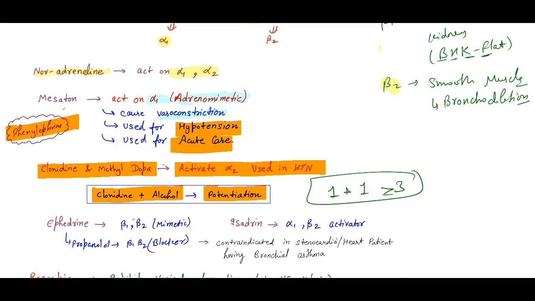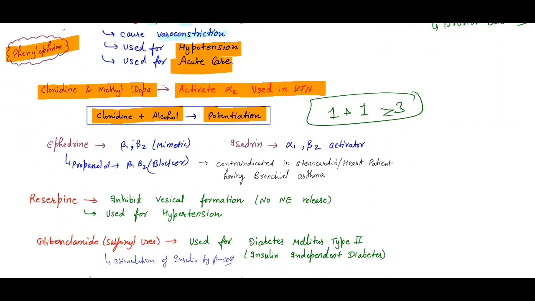Then two drugs, remember, I always find confusion from the students: ephedrine and isoprenaline. So remember, E means B. E means B, never make it with I. So for E you need to make the B, EB.